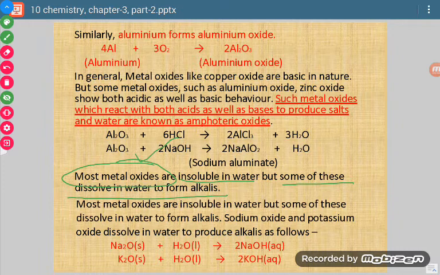We have taken this example, sodium oxide and potassium oxide. When we dissolve sodium oxide and potassium oxide in water, they form sodium hydroxide and potassium hydroxide.